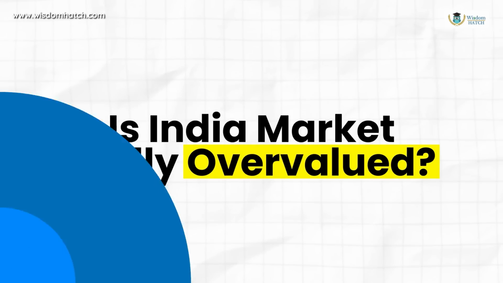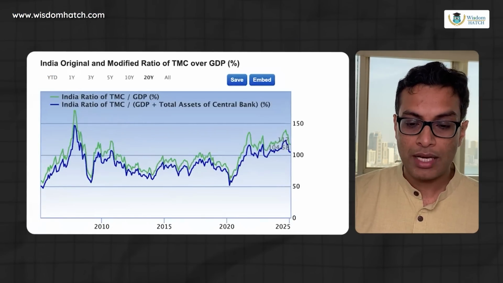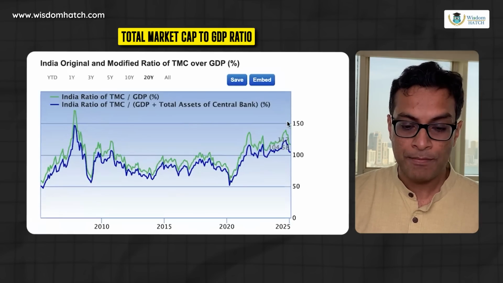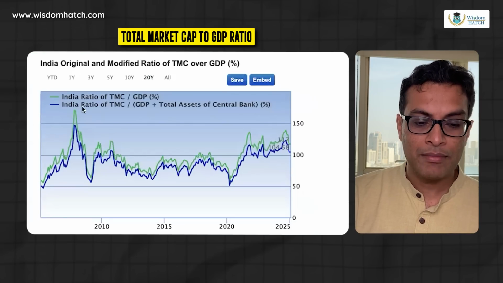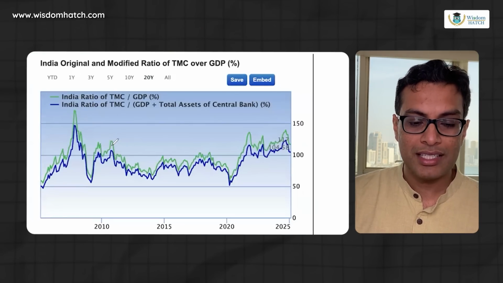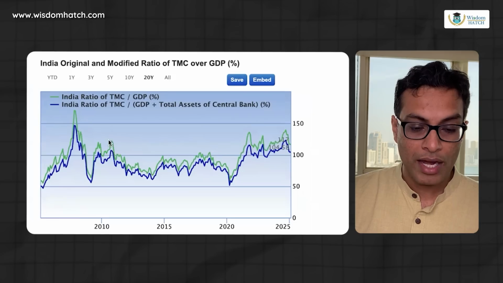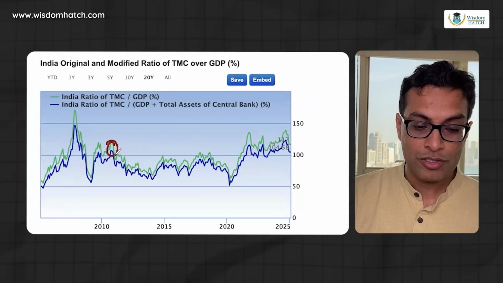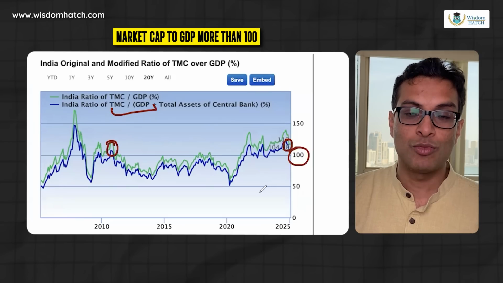So back to current data, and this is a good data point that you need to consider. It shows the total market cap to GDP ratio. Here you will see claims like the Indian market is overvalued, this and that, and this happens very frequently. For example, the Indian market seemed overvalued here also, because the market cap to GDP was more than 100 then. Right now also it is more than 100.